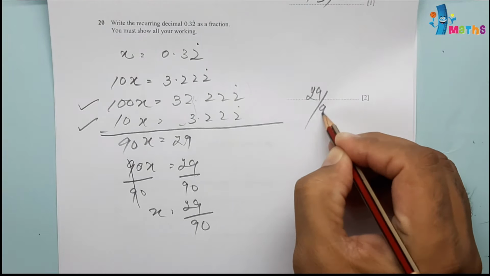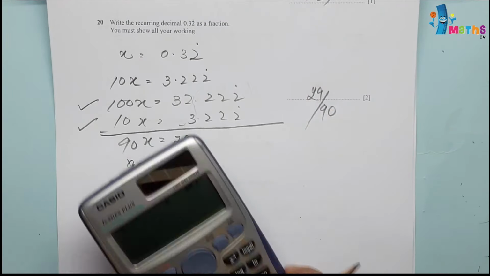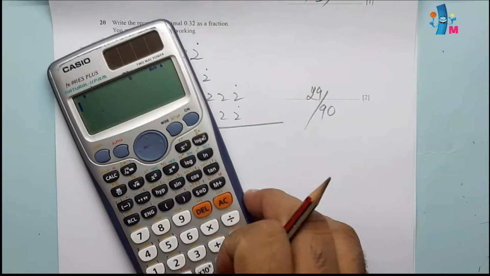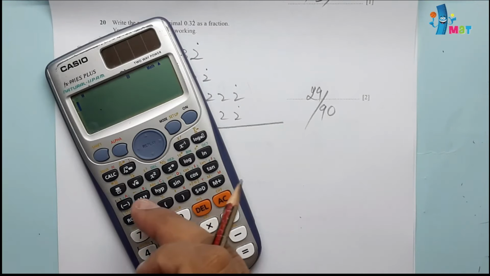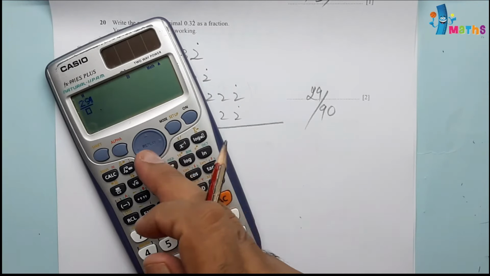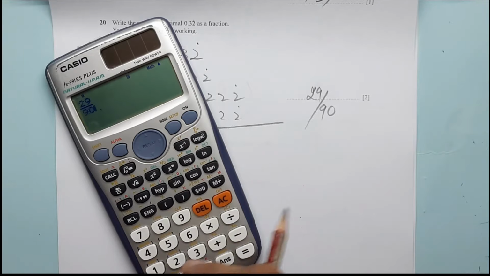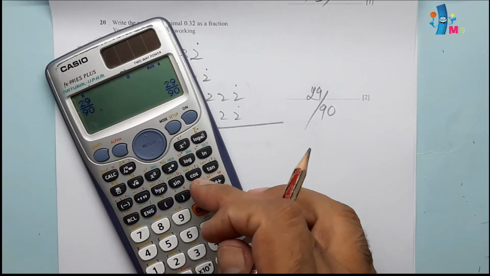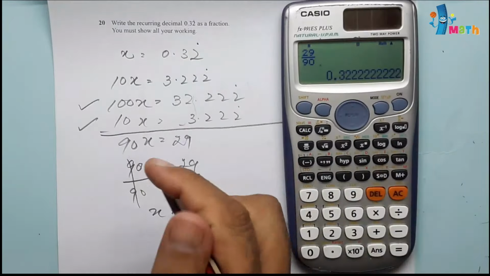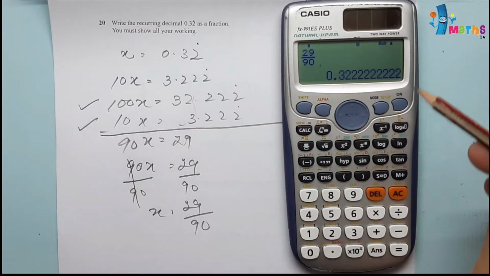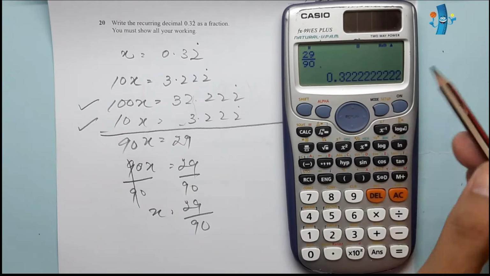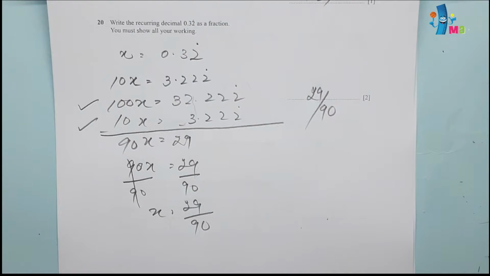29 over 90. For these type of questions, better to, after writing answer, double check with calculator, and you can check 29 over 90. This should give your question, which is 3.2 recurring. So in examination hall you can confirm that your answer is correct.